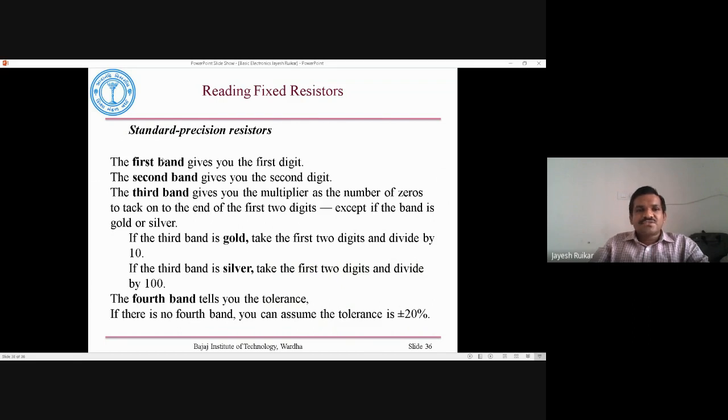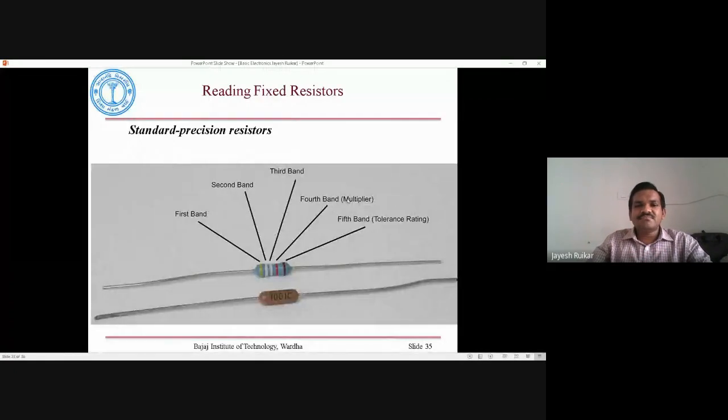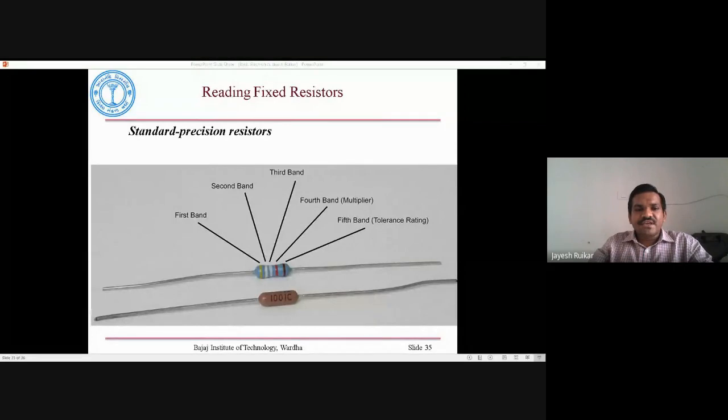So for standard precision resistors, the first band gives us the first digit, the second band gives us the second digit, and the third band gives us the third digit. Then we have the multiplier, along with the fifth band. If the tolerance band is not given, you can assume that it has a tolerance of 20%. This is the standard.